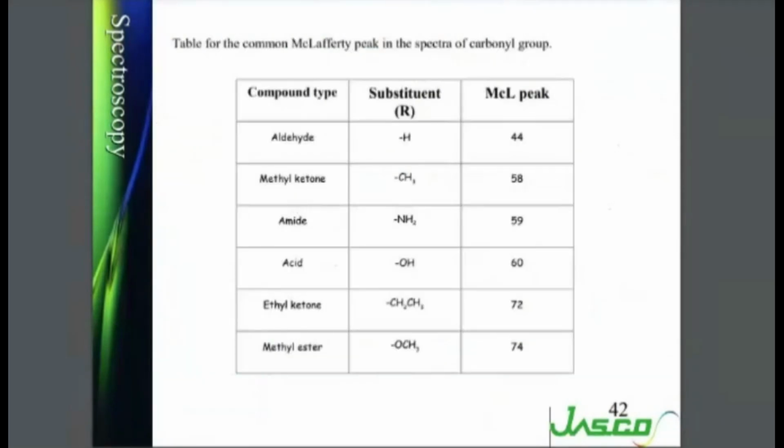So in this table you can see the McLafferty peak in the spectra of different carbonyls. Okay, so if it is an aldehyde, you will get it at 44, methyl ketone 58, amides 59, acid 60, 72, methyl ester 74, and so on.